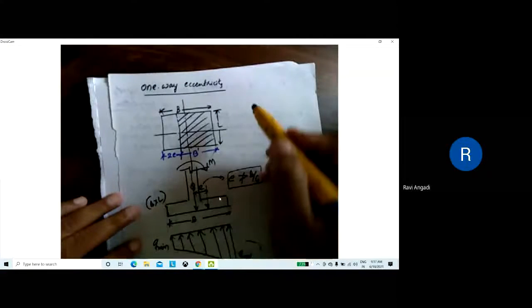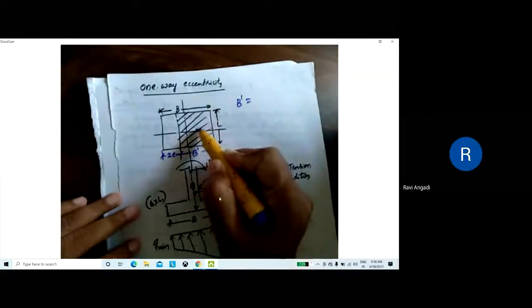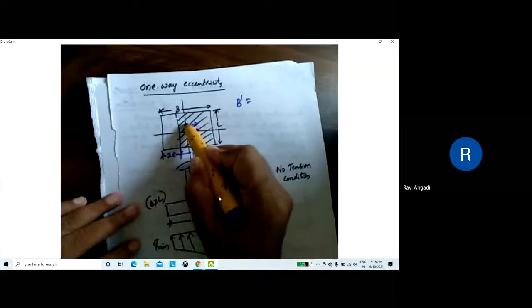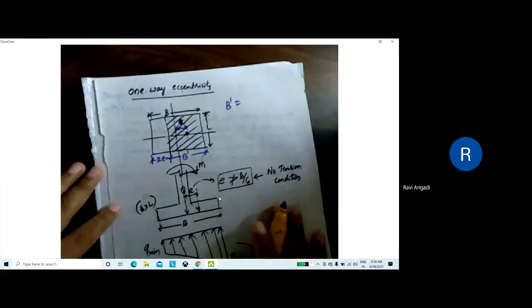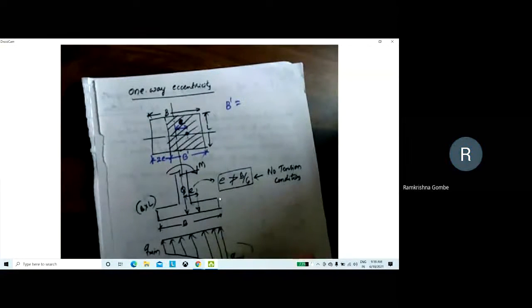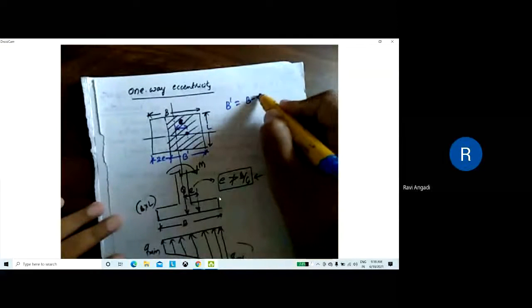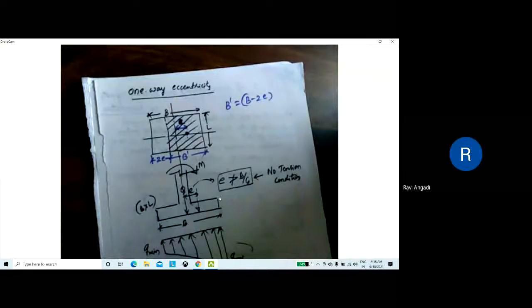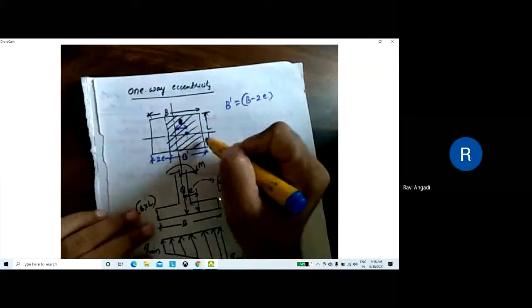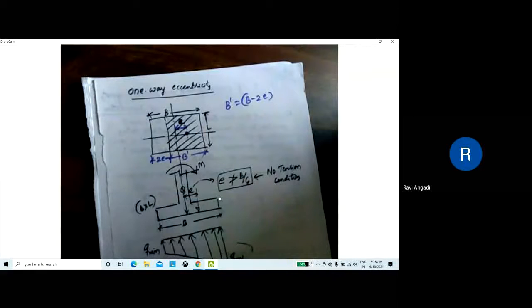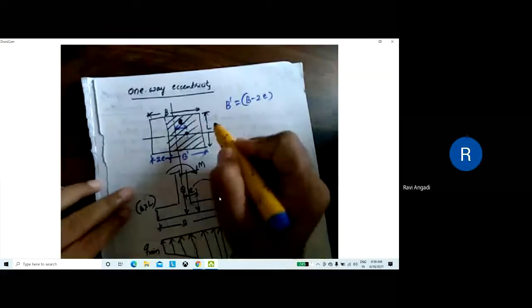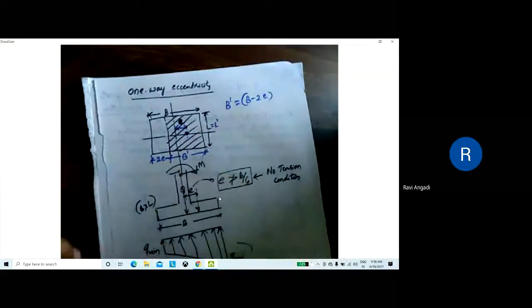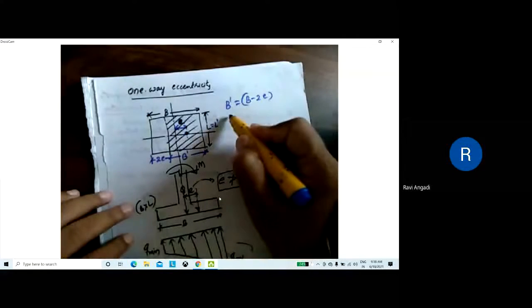Now, can you tell me what is B dash now? Where is eccentricity acting? Here it is acting. This is E. Eccentricity is E. Can you tell me what is B dash? B minus 2E. Yes. Okay. Now, since the eccentricity is only one way, we're not taking along the length, we're taking only along the width. So this L is nothing but L dash only. There is no change in the L. Correct?